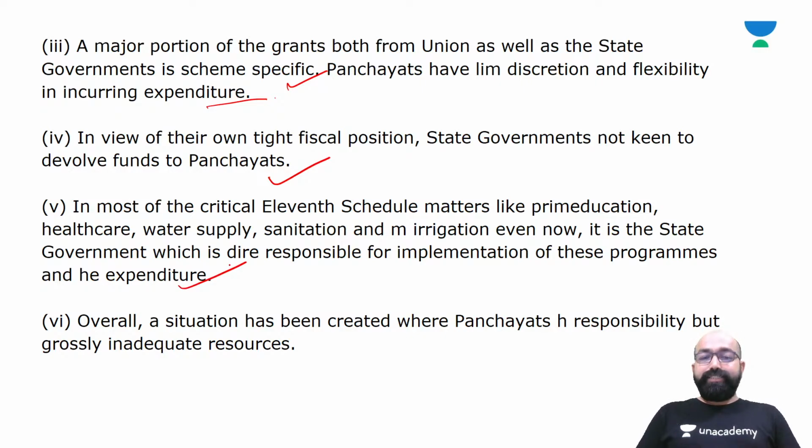So overall, a situation has been created where panchayats have responsibility but grossly inadequate resources.